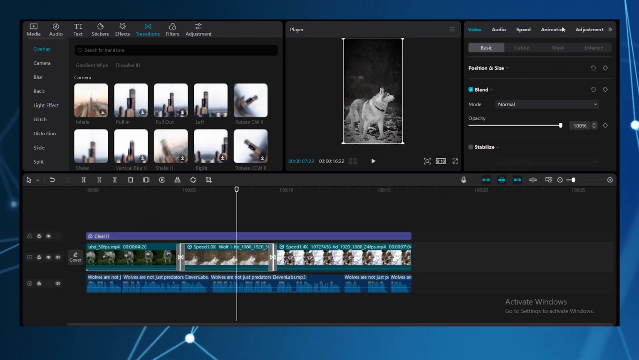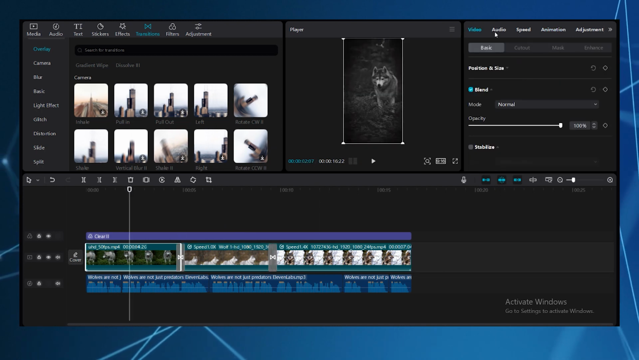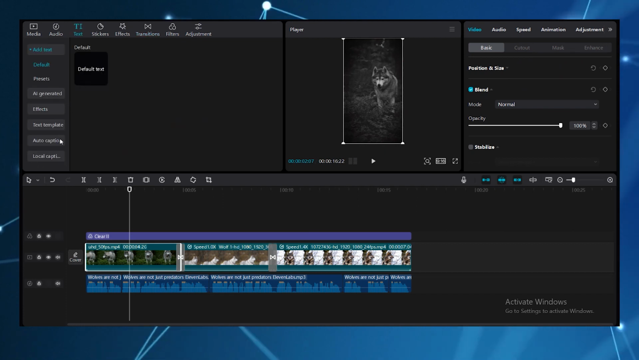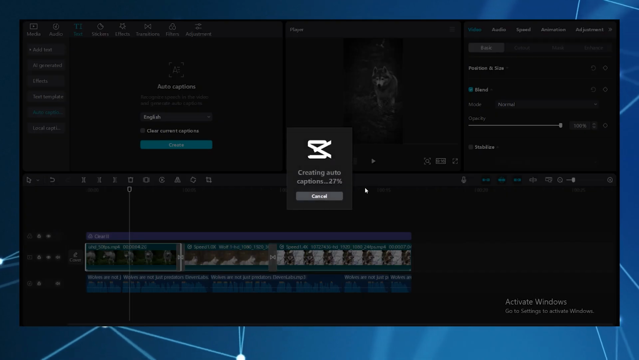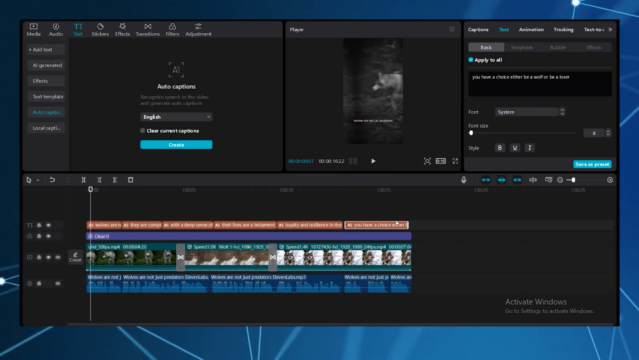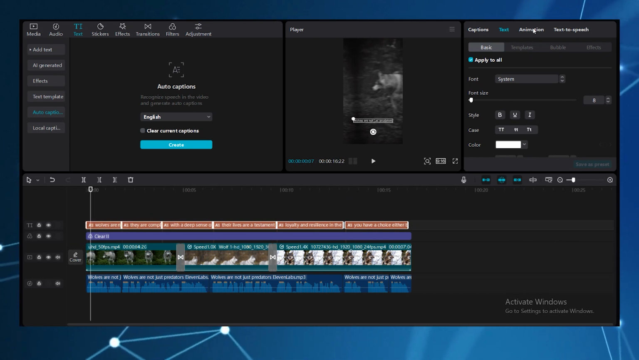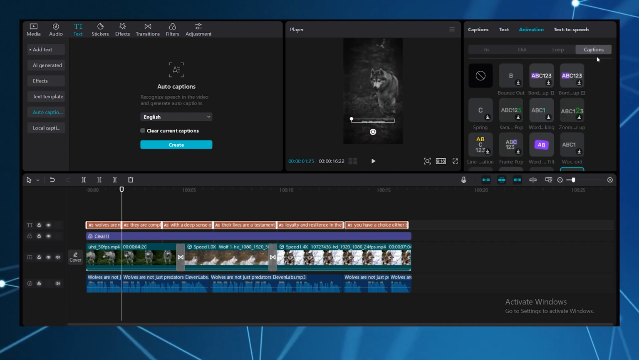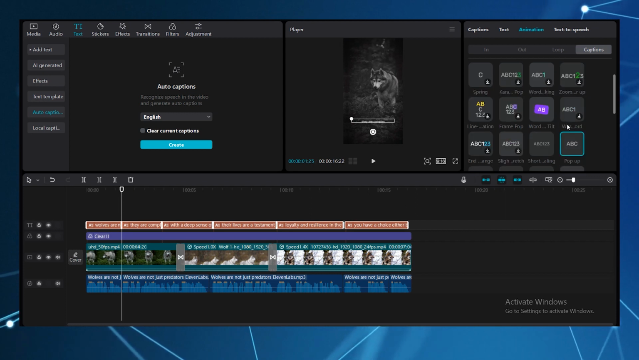Once you've completed all those steps, it's time to move on to the next part. First, find the text option. Then look for auto captions and click on it. When you hit that create button, the software generates subtitles. These subtitles are words that appear on the screen and they're really helpful. They make sure that even if someone can't hear what's being said, they can still read and understand it, which boosts the retention. What makes CapCut a good software is that everything it offers is absolutely free.